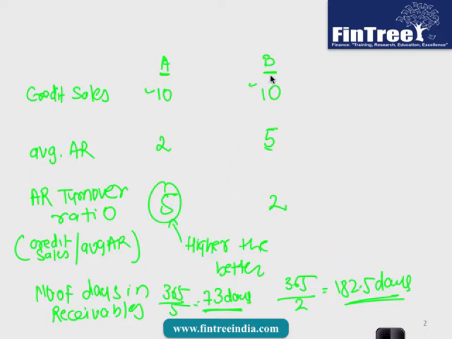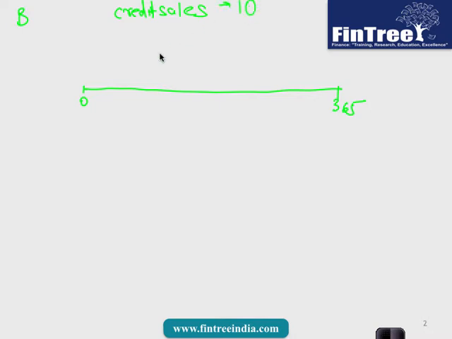So in case of company B, what's happening? Let us say this is day 0, this is day 365. What is the total amount of credit sales made this year by company B? 10. And what was the average amount of accounts receivable? 5.